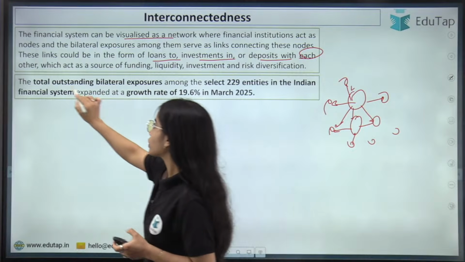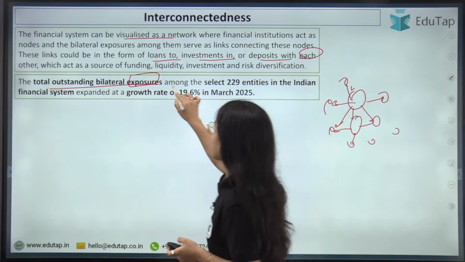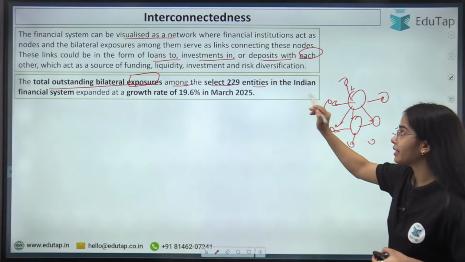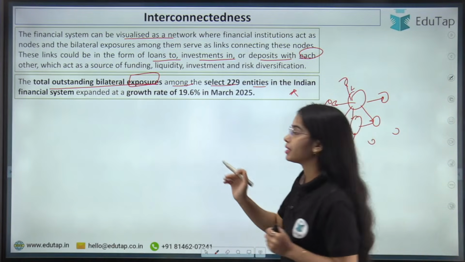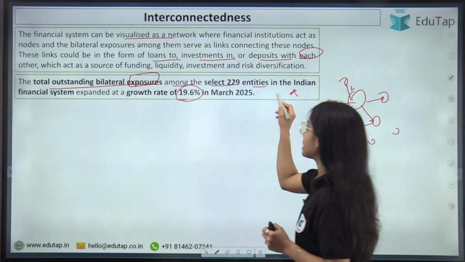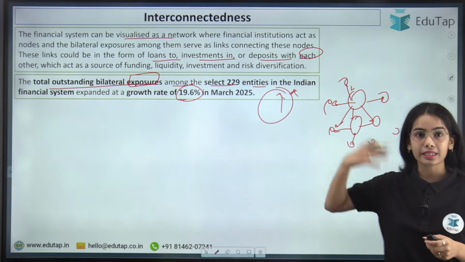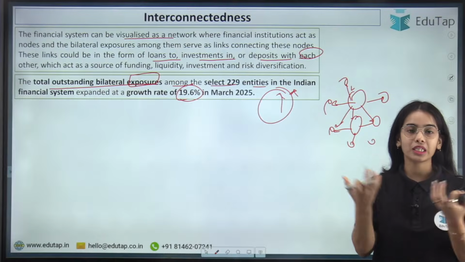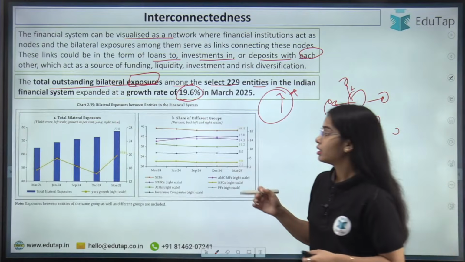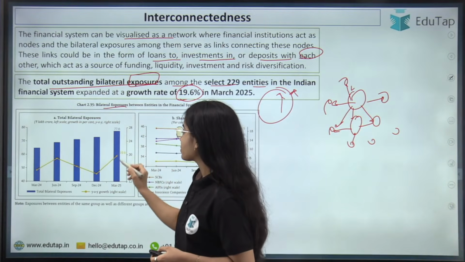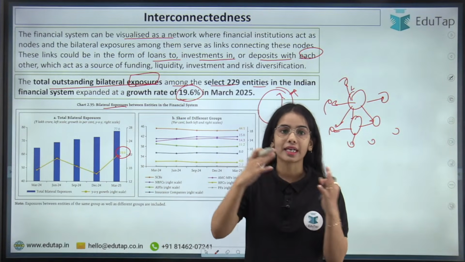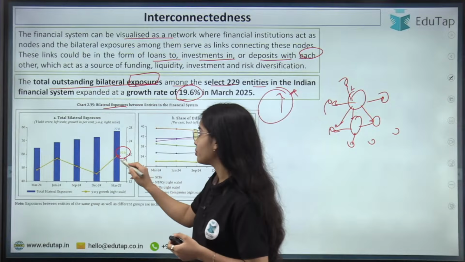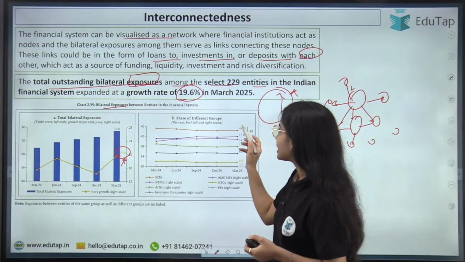So first of all, the total outstanding bilateral exposure among the select 229 entities in the Indian financial system expanded at a growth rate of 19.6%. That means the interconnectedness and the bilateral exposure is increasing between the entities in India, okay? Here you can see that the bilateral exposures have increased by 19.6%.